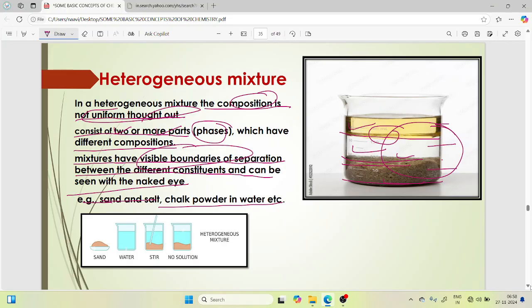Examples: sand and salt, and chalk powder in water. Yes, chalk powder in water. These are called heterogeneous mixtures.